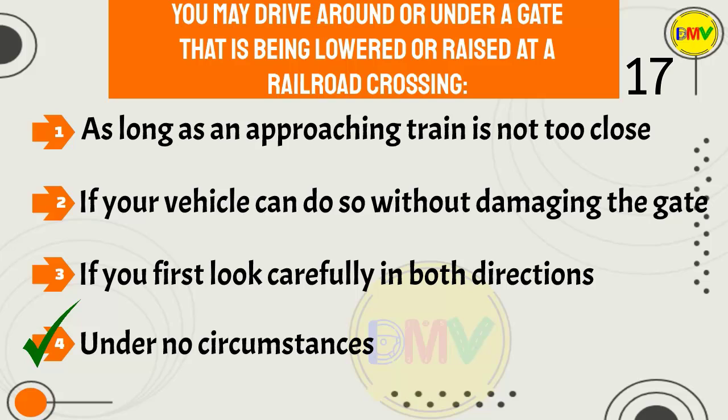The correct answer is 4. Flashing red lights, lowered crossing gates, and/or bells at a railroad crossing mean that you must come to a complete stop. You must not go across the tracks until the lights and bells have stopped and the crossing gates are completely up. Do not drive around or under a gate that is moving up or down.